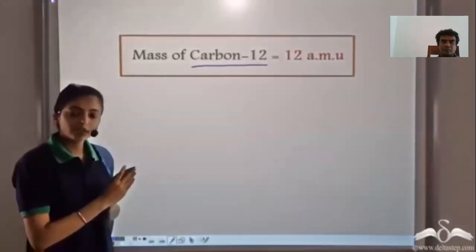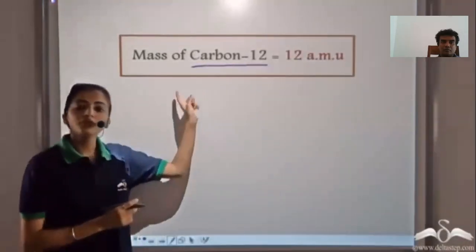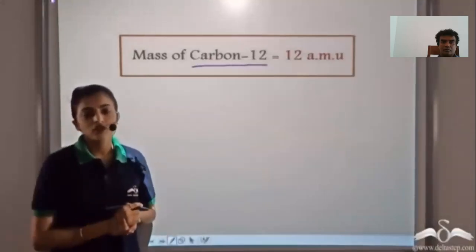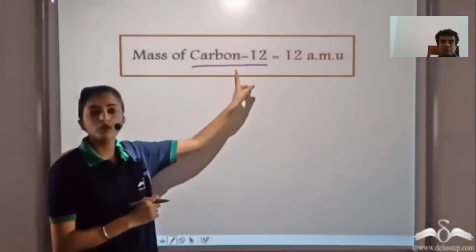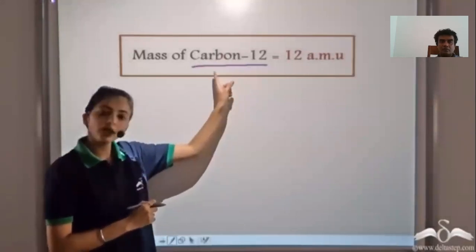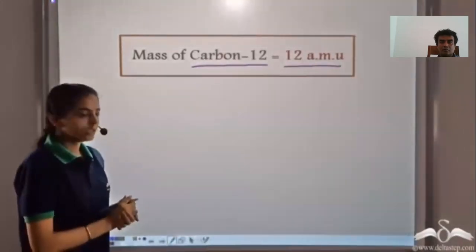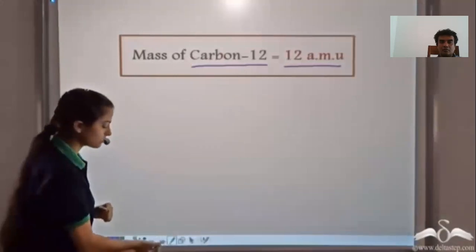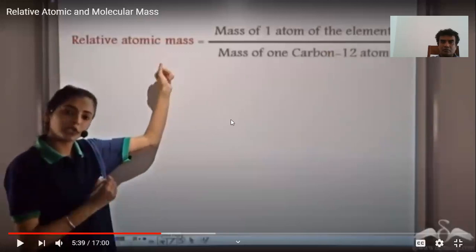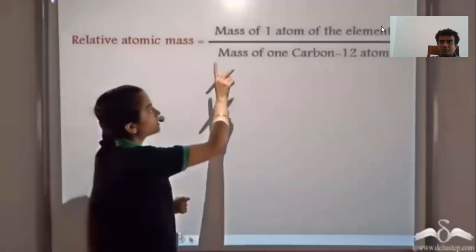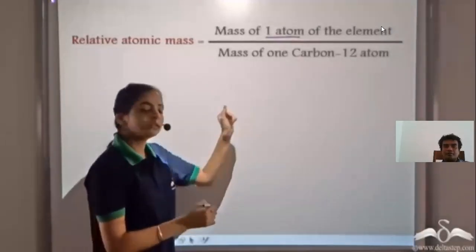This carbon-12 is taken as the reference to calculate the relative atomic mass of the other elements. This is because carbon easily reacts with most of the elements, and finding the atomic masses of all the other elements becomes easier when we take carbon-12 as the reference. The mass of one carbon-12 atom is 12 atomic mass units. So, taking carbon-12 as the reference, the relative atomic mass of an element is calculated by taking the mass of one atom of the element and dividing it by the mass of one carbon-12 atom.